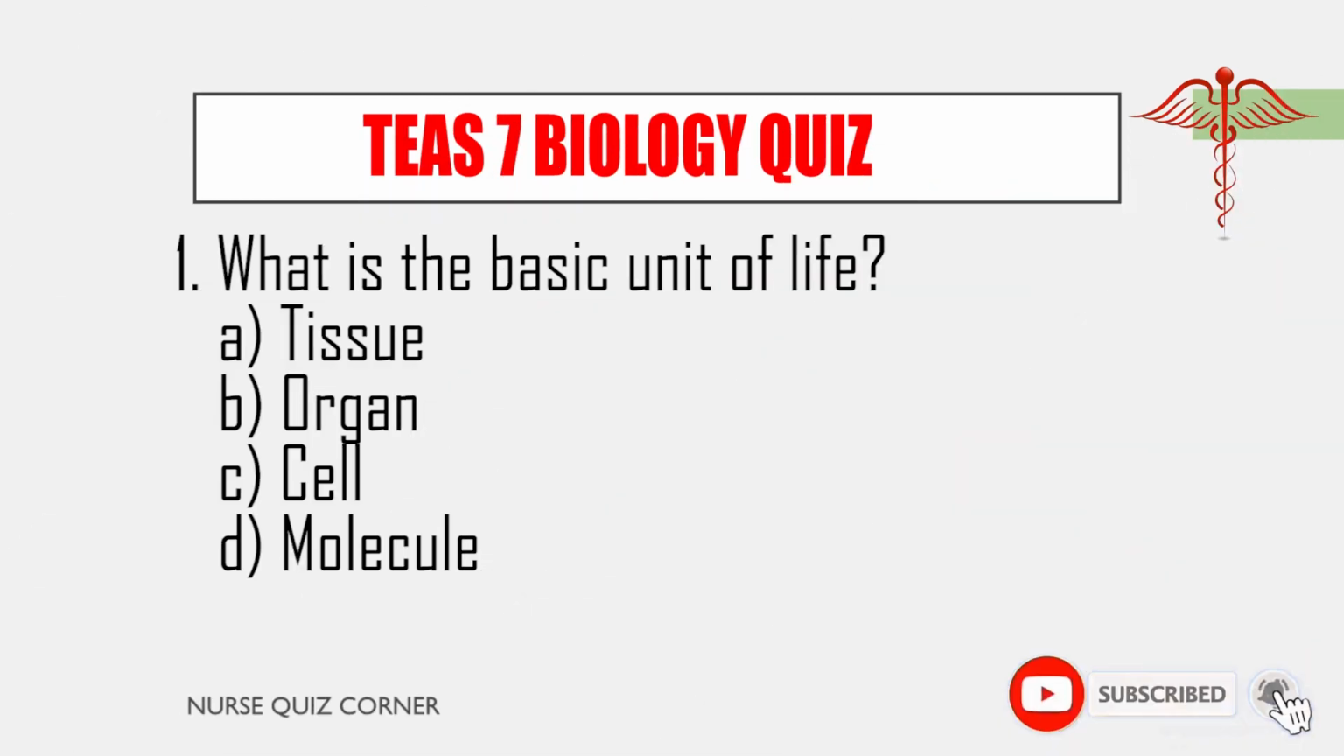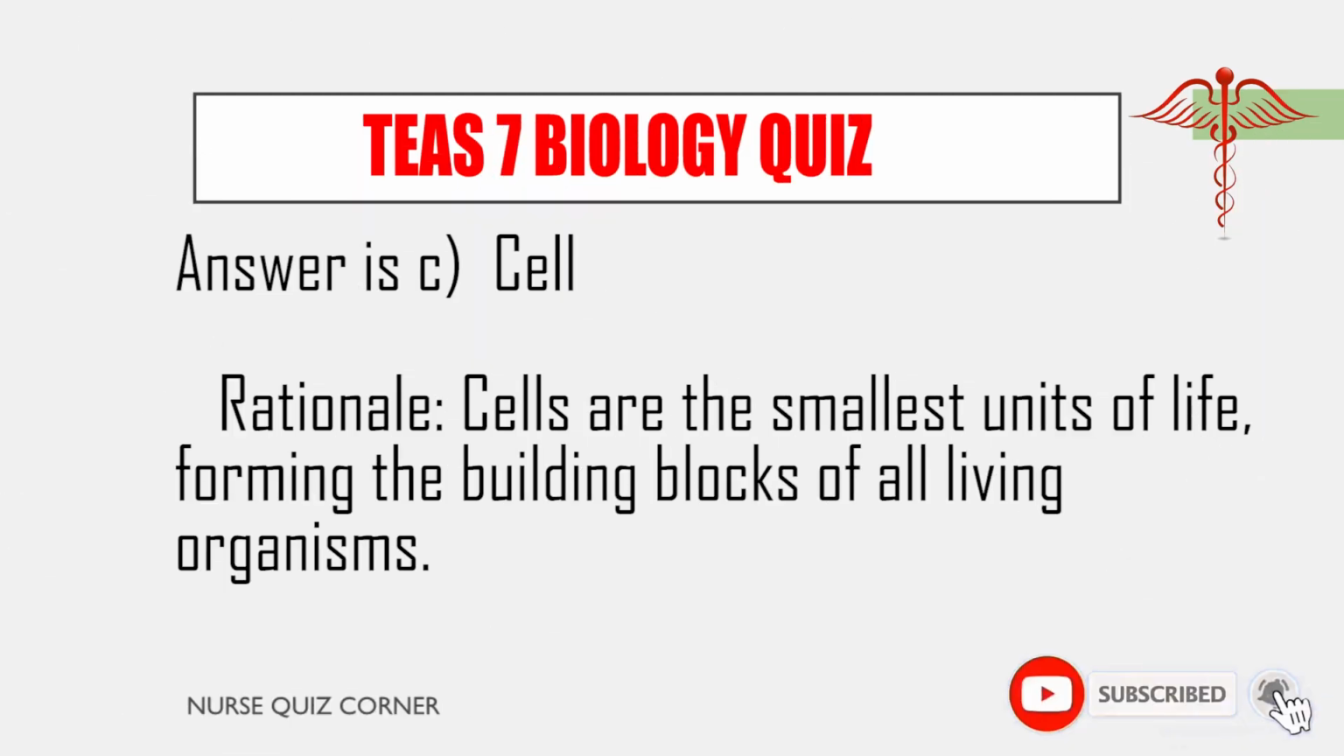1. What is the basic unit of life? A. Tissue. B. Organ. C. Cell. D. Molecule. Answer is C. Cell. Rationale. Cells are the smallest units of life, forming the building blocks of all living organisms.